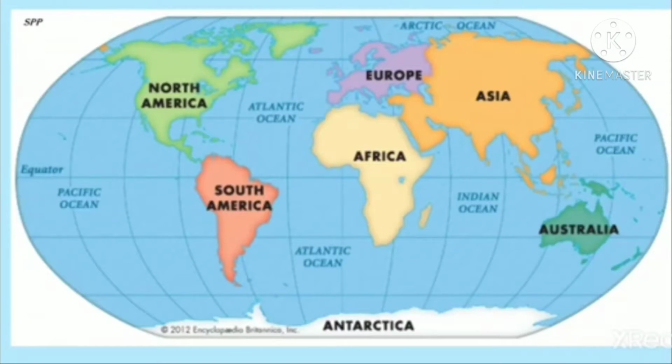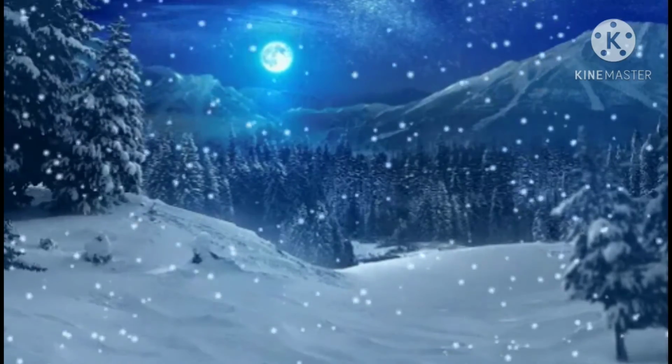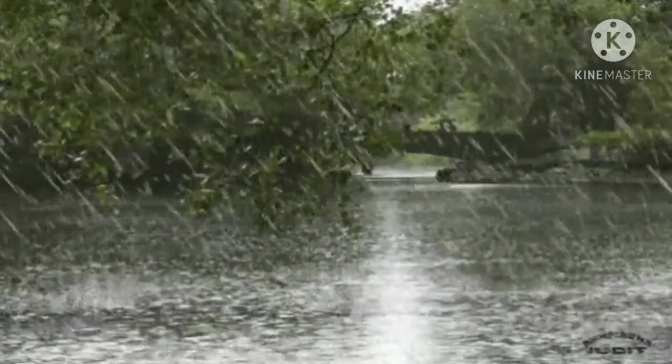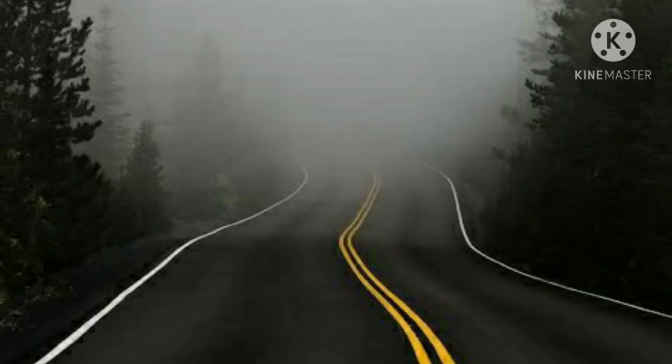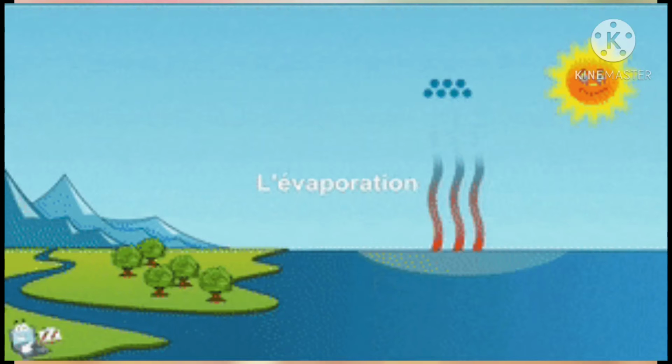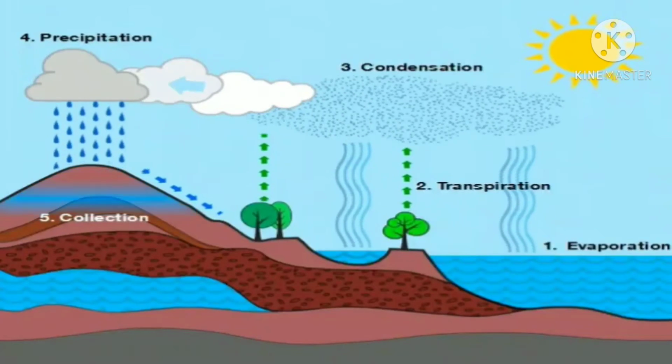Let's see the different forms of condensation or precipitation: frost, snow, rainfall, hailstones, and fog. These forms of condensation occur due to the water vapor in the atmosphere. As the atmospheric conditions change, we see that changes come in the formation of condensation.